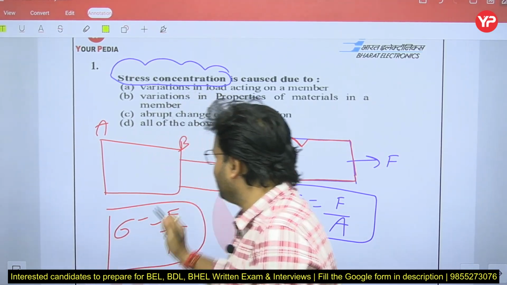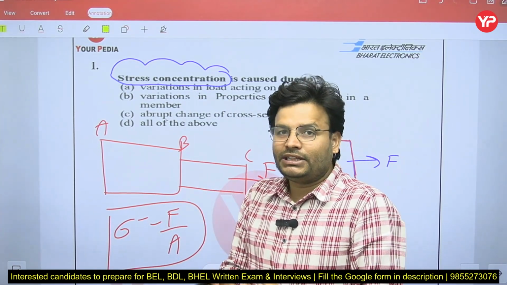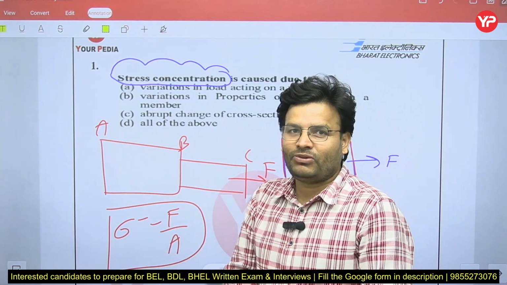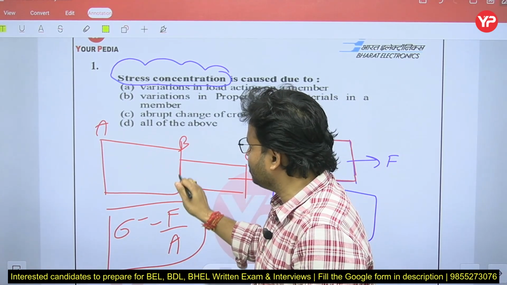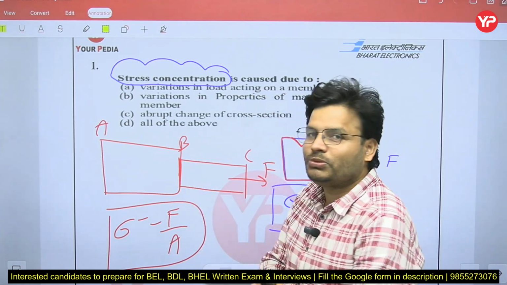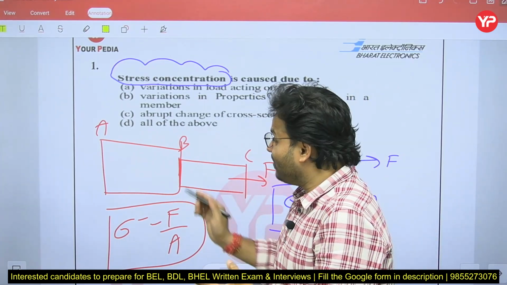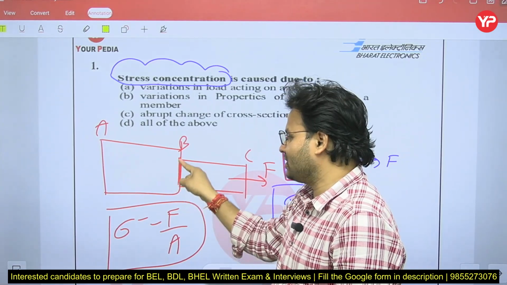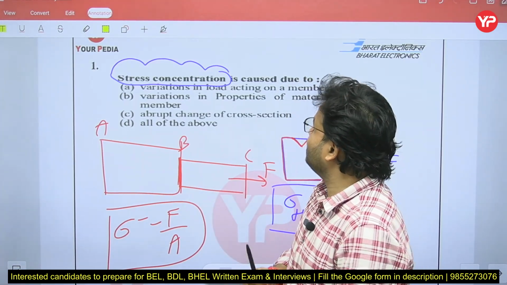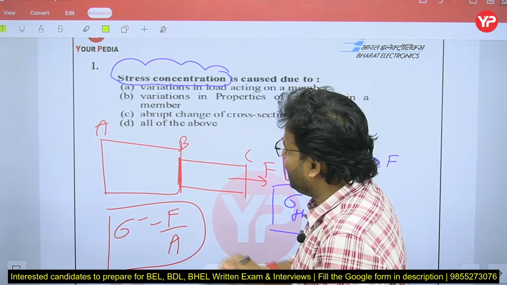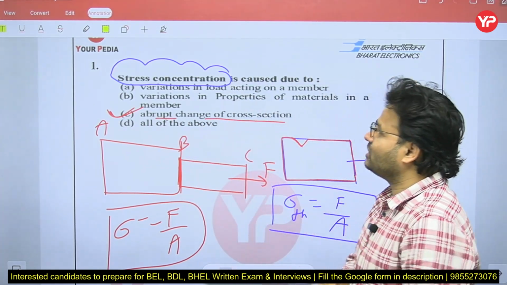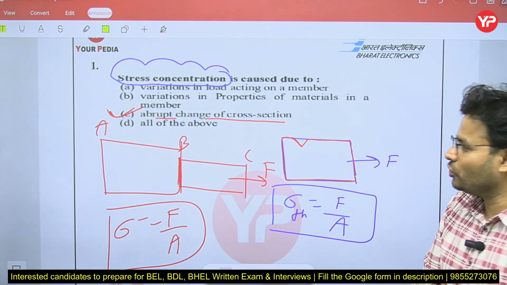But my dear friends, when you come to section B, there is a sudden change in the profile. Due to the sudden change in profile, the stress is going to be concentrated here, and that value is more than the theoretical value. That's why the body will fail from that section. So the question, stress concentration is mainly caused due to, the correct answer is C, abrupt change in the cross section. Because of that, stress concentration takes place.